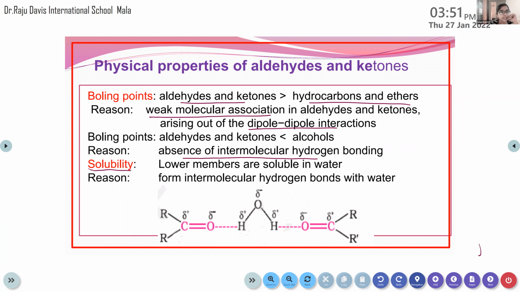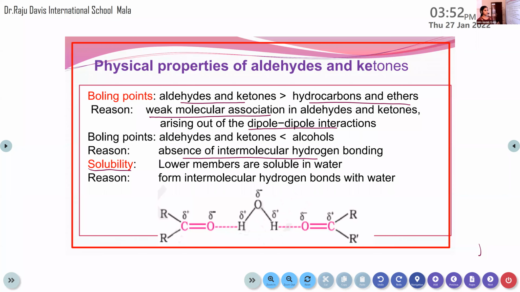Intermolecular is between molecules. Then what about intra? Between two molecules, that is inter. Intra is within the molecule, within the atom or within the molecule. Okay, that is intramolecular. So here, this hydrogen bonding is between aldehyde or ketone with water. That's why the lower members of aldehydes and ketones are all soluble in water.